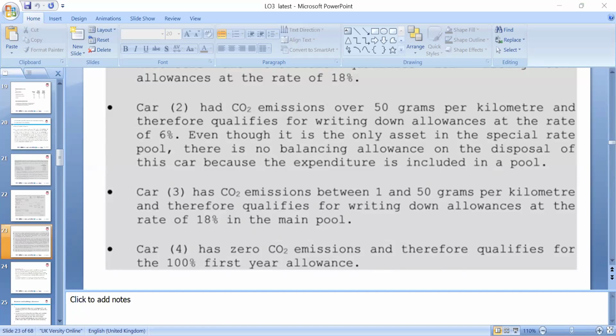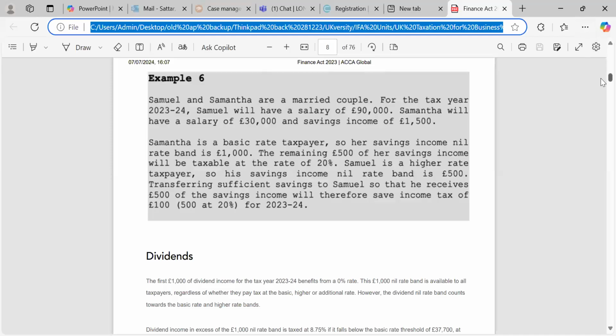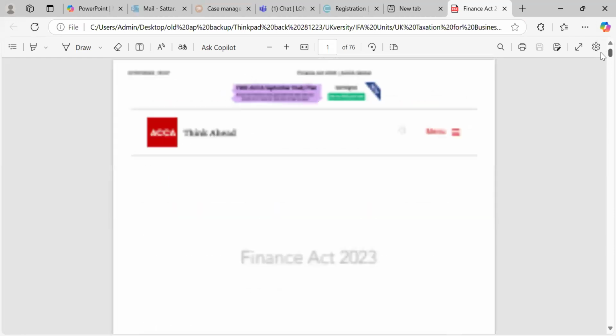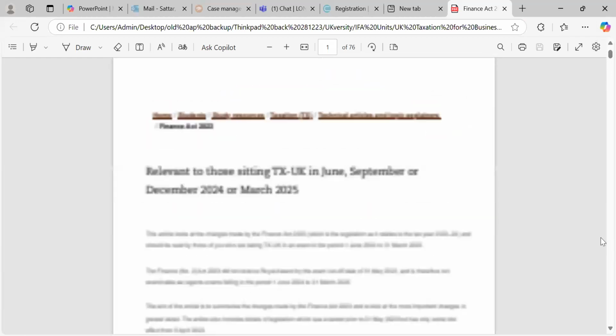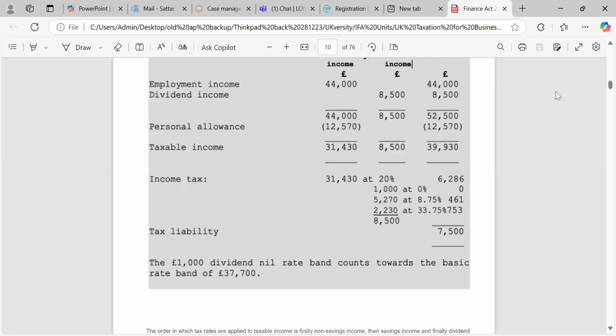I'll just show you this handout, which is available on our Moodle page as well. Other than that, I'll share with you the ACCA article it came from. Yes, it's good to look around this, as there are plenty of examples within it. Other than that, I'll give you one or two books which we can use.